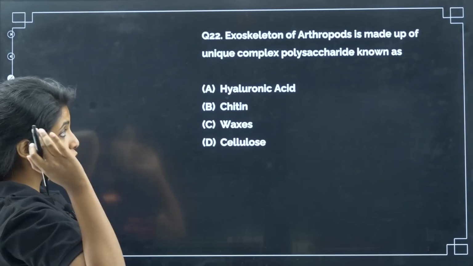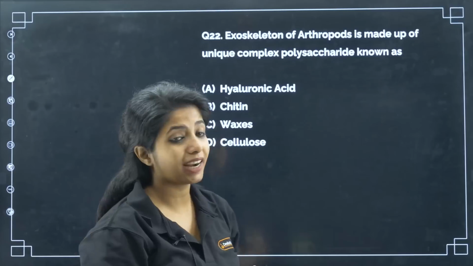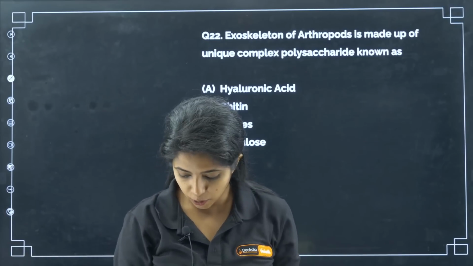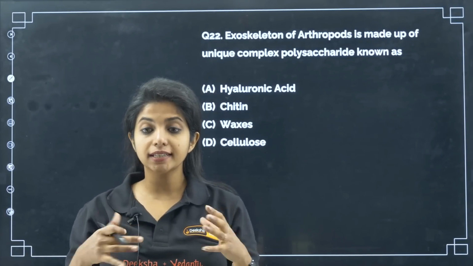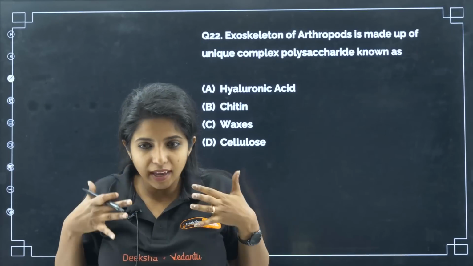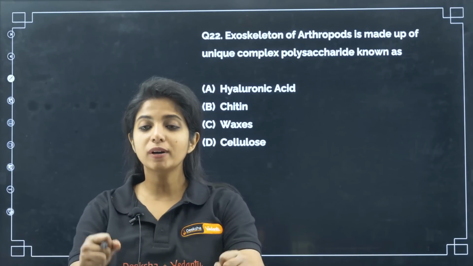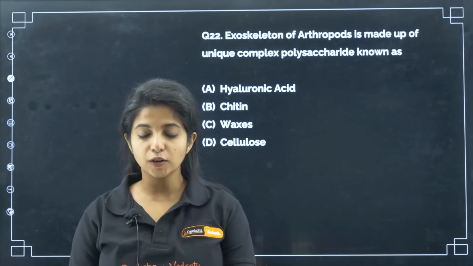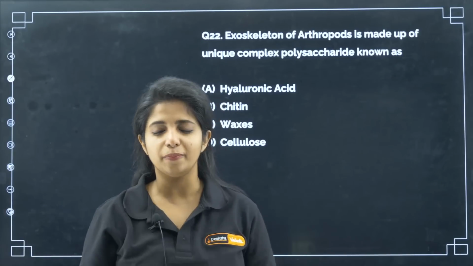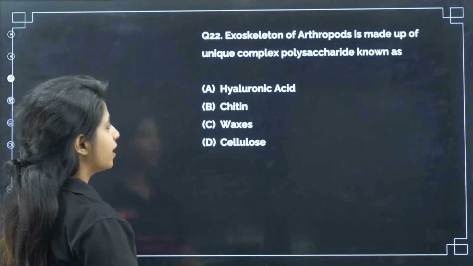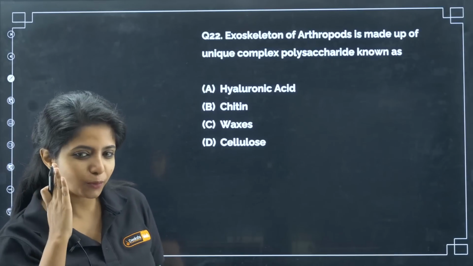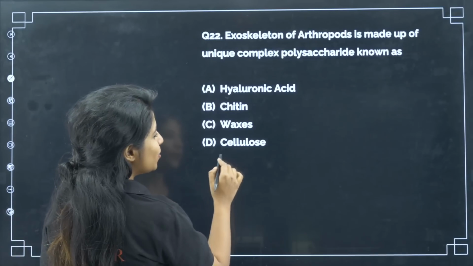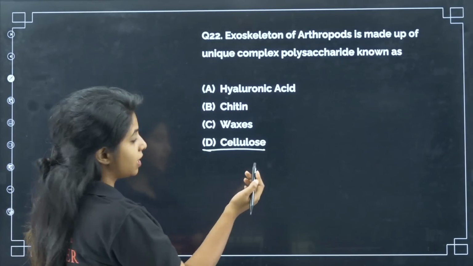The exoskeleton of arthropods is made up of a unique complex polysaccharide, a carbohydrate, my dear children. So exoskeleton, as in the outside skeleton, outside the body also they have a skeletonous structure. What is it made up of? If you have seen arthropods, cockroach and all, it's very difficult to kill them. Why? Because it is made up of hyaluronic acid? No, that we put on our face, right? Waxes? Cellulose? Cellulose is there in all the plant cells.